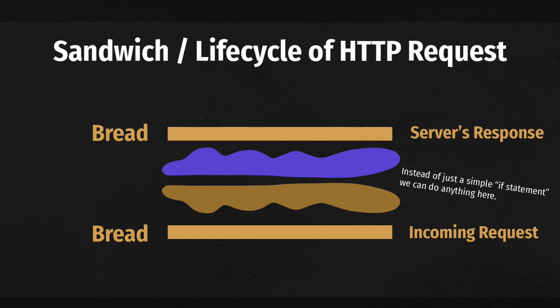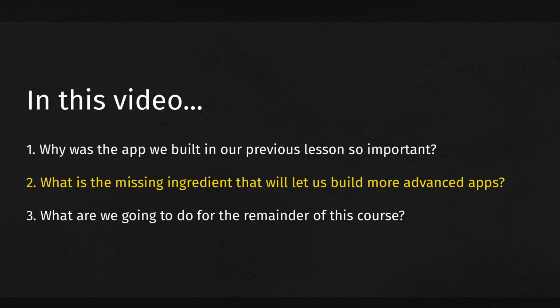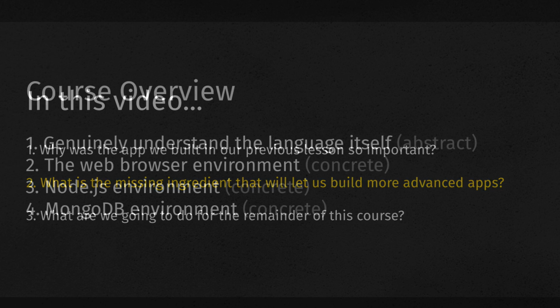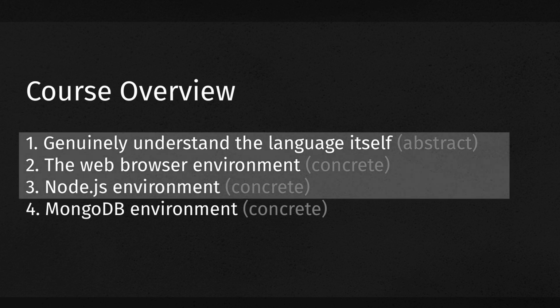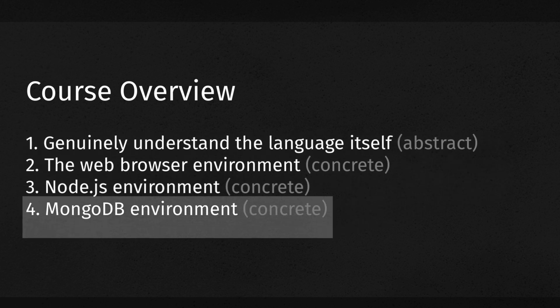Which brings us to the second question of this video. What is the missing ingredient that will let us build more interesting or advanced applications? Well, if we look at our course overview, we are now at least a little bit familiar with the first 3 items. So as you can probably guess, the missing ingredient is MongoDB. Technically, the missing ingredient is any database system, but in this course, we are going to be using MongoDB in particular.